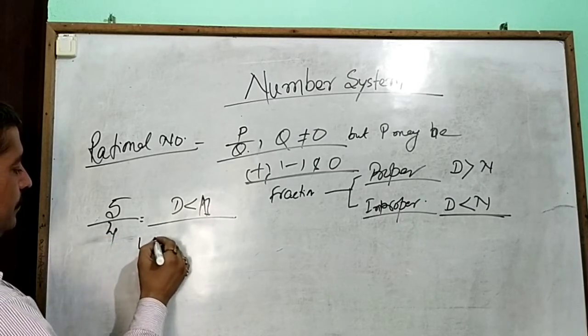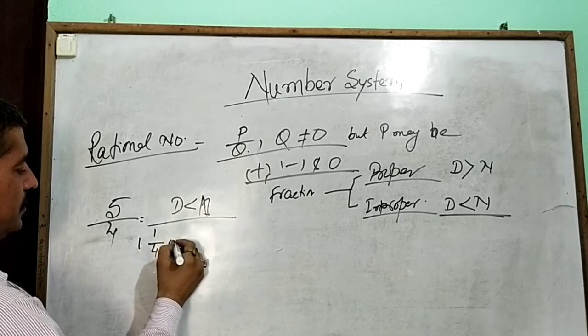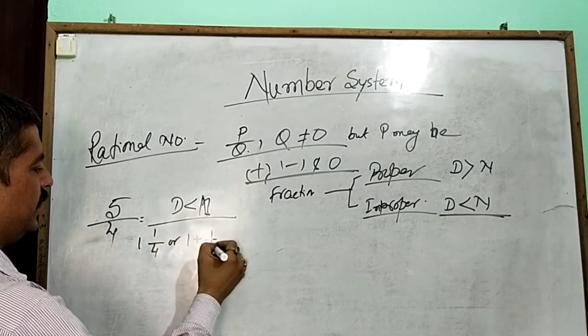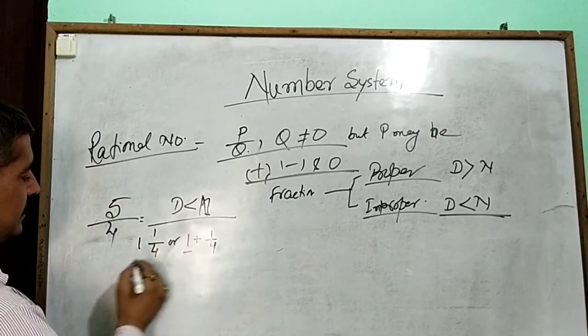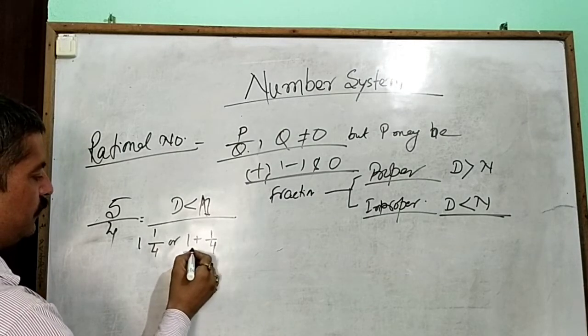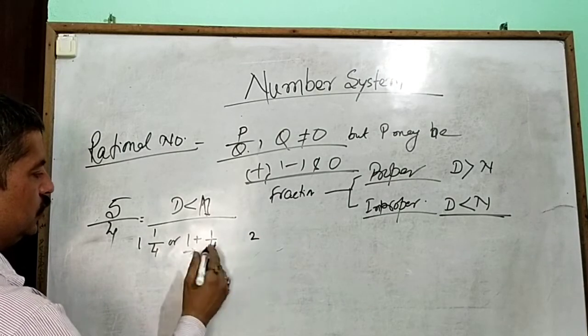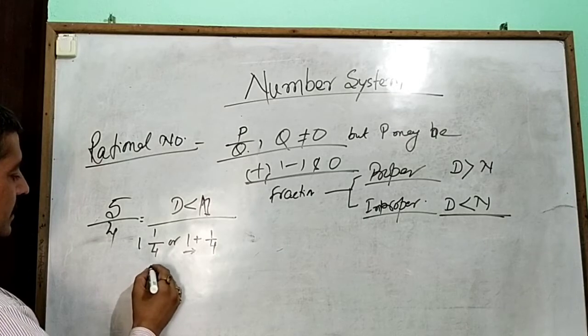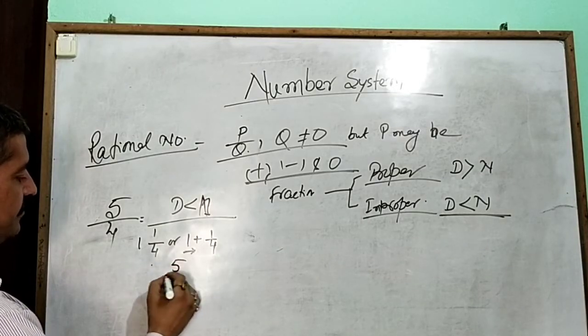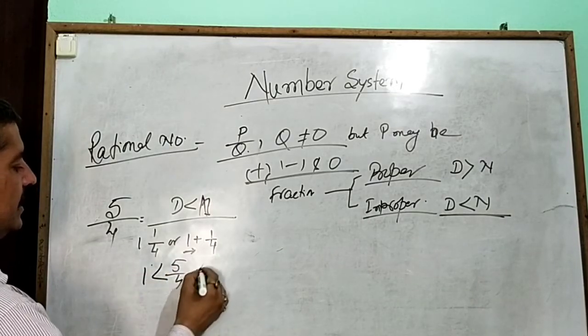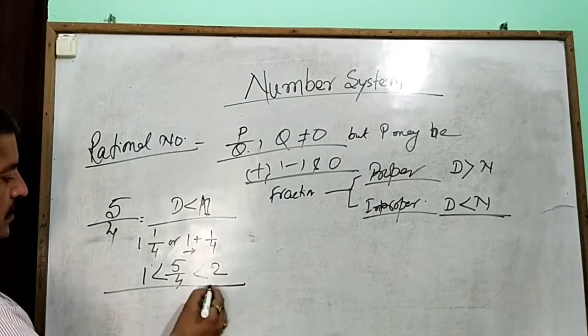So 5 by 4 is written as 1 plus 1 by 4, meaning the number lies between more than 1 and less than 2. We say that 5 by 4 is greater than 1 and less than 2.